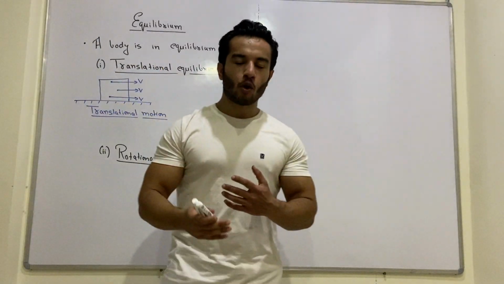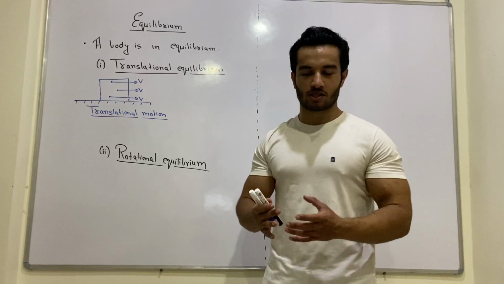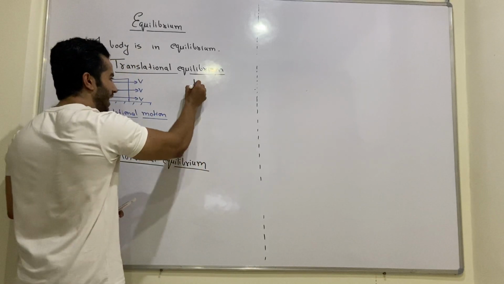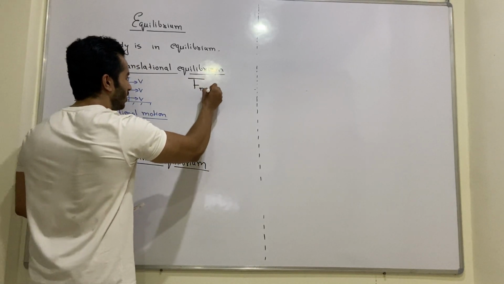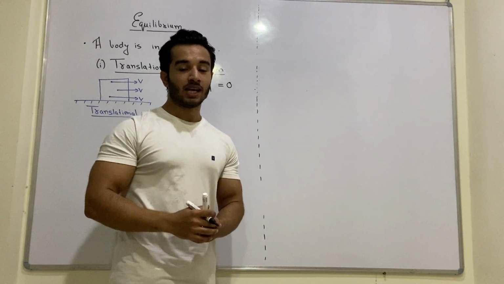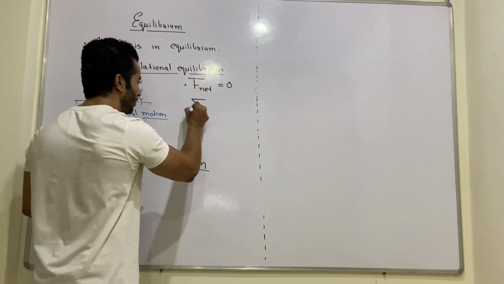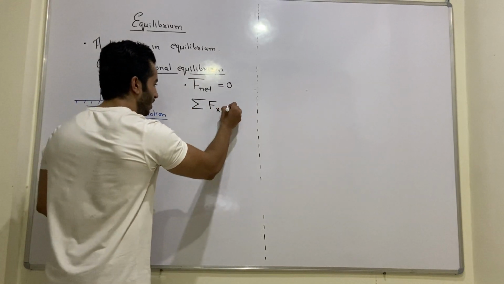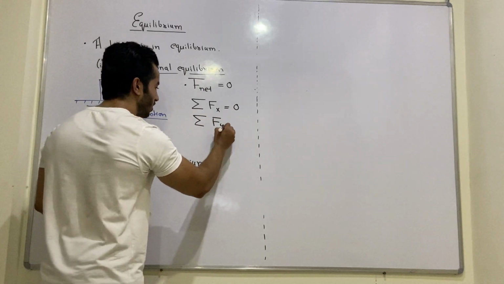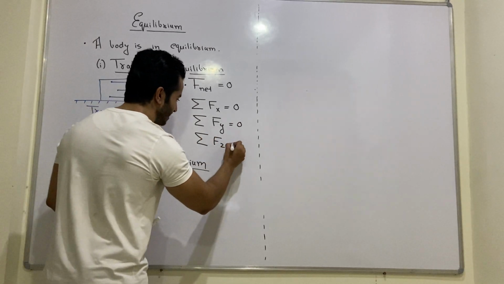But how does a body get into translational motion? It happens because of a force, and when the net force acting on the body is zero, we conclude that the body is in translational equilibrium. And by saying that, we also mean that the summation of forces along the x-axis is zero, the summation of forces along the y-axis is zero, and also the summation of forces along the z-axis is zero.